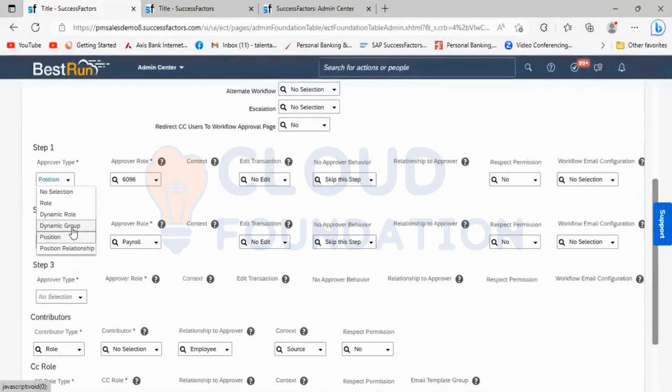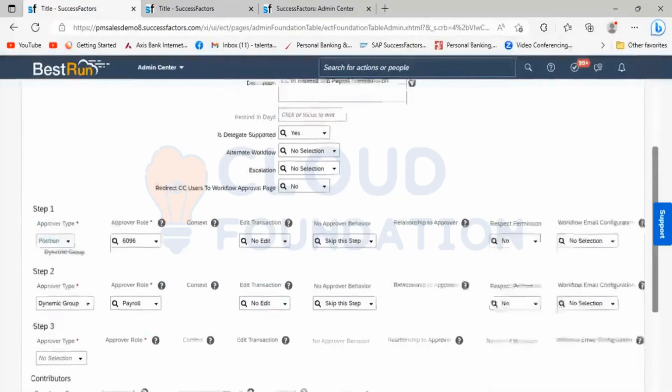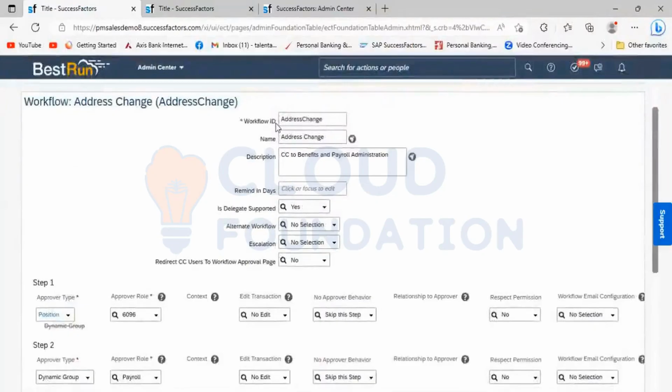For creating a workflow, you will go into this vertical managed object of a structure. We have seen it is divided into three parts: the approver, then a contributor, and then a CC. We just started with the approval type and the approval role. Let me also cover this topic. When you are creating, we have to specify the workflow ID, the name, and the description.